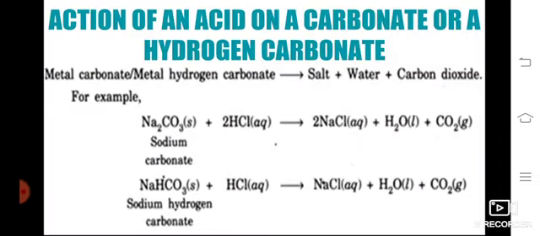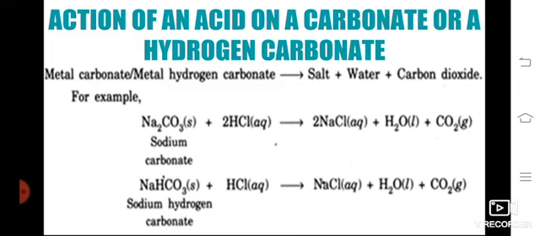Action of an acid on a carbonate or a hydrogen carbonate. What will happen? When metal carbonates or metal hydrogen carbonates react with an acid, they give a salt, water and carbon dioxide. For example, here we have sodium carbonate reacting with hydrochloric acid. What is it forming? NaCl. Here NaCl is a salt, and then water, H2O, and carbon dioxide gas comes out.